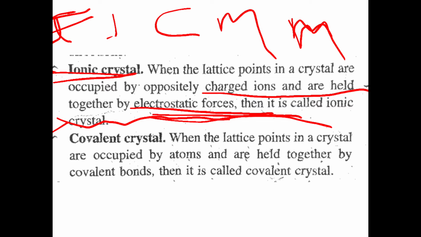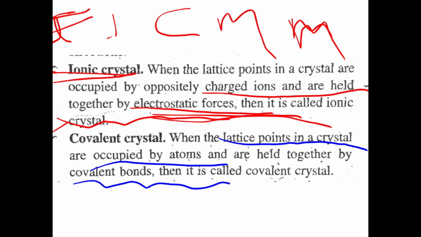Then there is the covalent crystal. What is a covalent crystal? When the lattice points of a crystal are occupied by atoms and are held together by covalent bonds. In a covalent crystal they are held together by covalent bonds, and in an ionic crystal, they are held together by ionic bonds, that is, the electrostatic force of attraction between two oppositely charged ions.